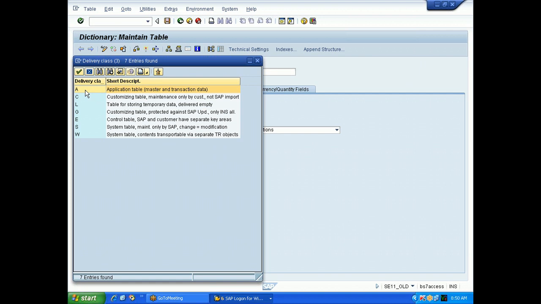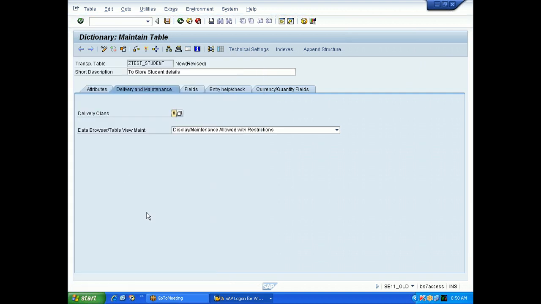In our next classes, I will tell you what is master data, what is a customizing table, etc. So right now you go for delivery class A. The next option is data browser table view maintenance. Select this drop down and go for display maintenance allowed. Check this.